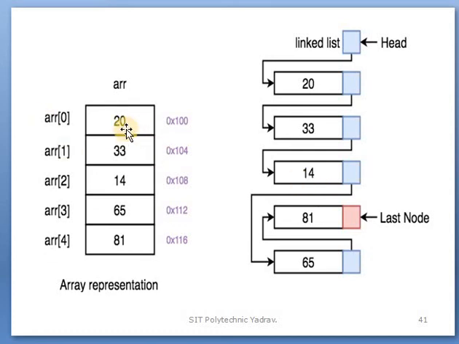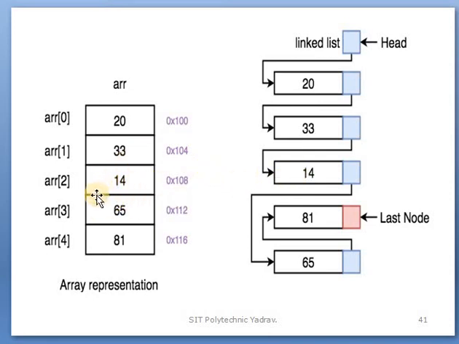How is it possible? For example, take an array with the number 20. After that comes 33, which is pointed to by the 20. After that 33, in both the linked list and the array, 33 is pointed to the 14.